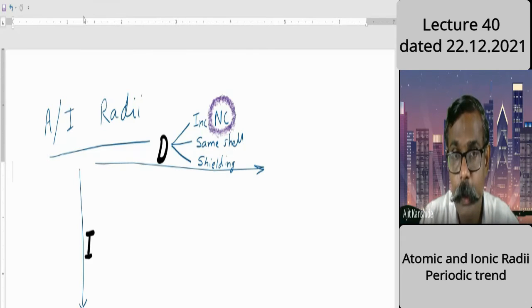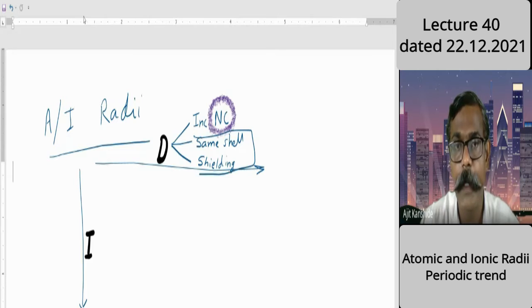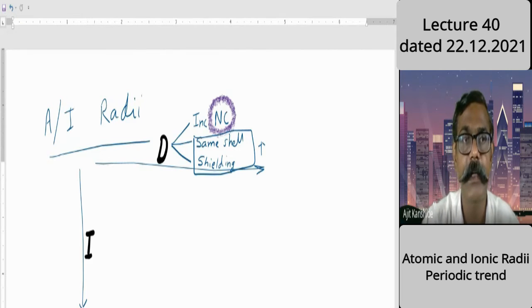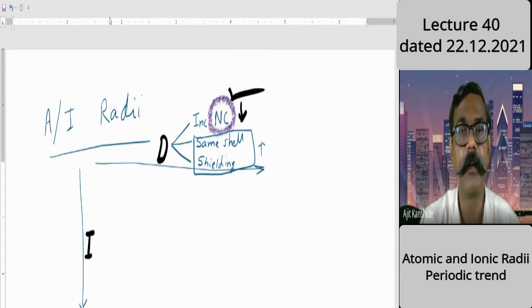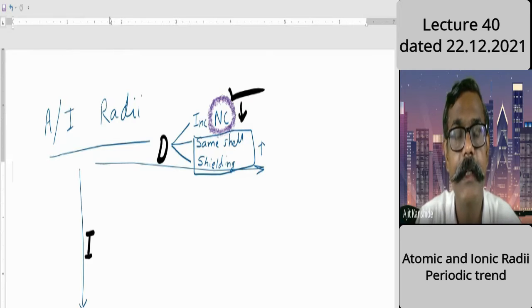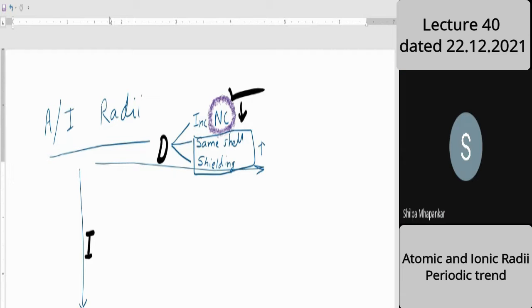So because of these last two factors, size was expected to increase, and because of the first factor, size was expected to decrease. It is the dominating factor, therefore size decreases as we move from left to right across a period. Is it clear to everyone? Yes, sir.